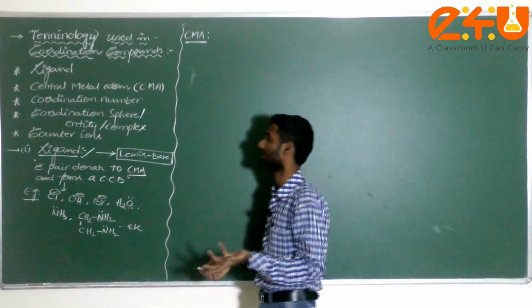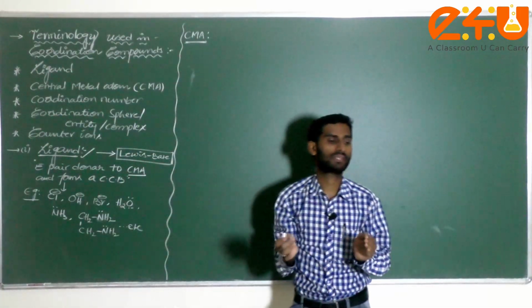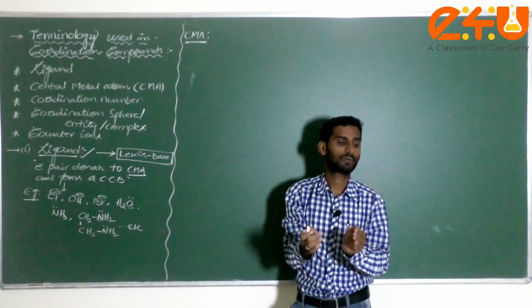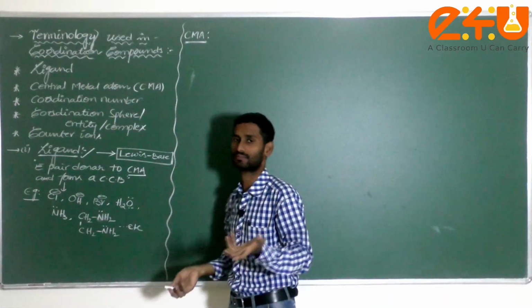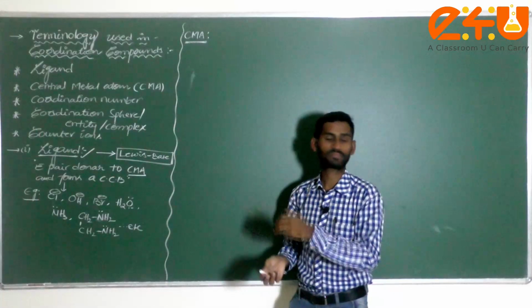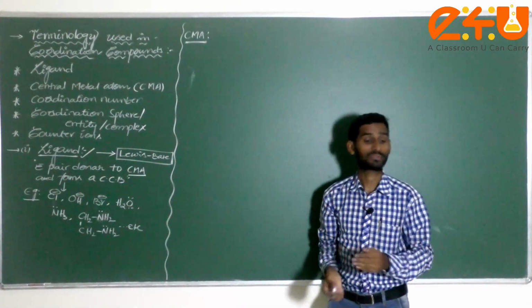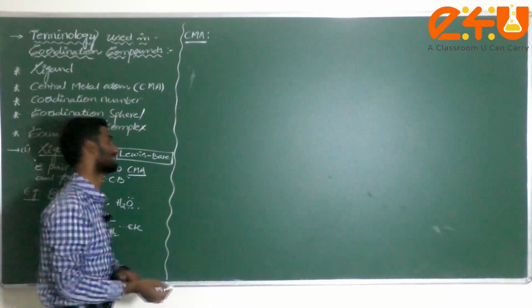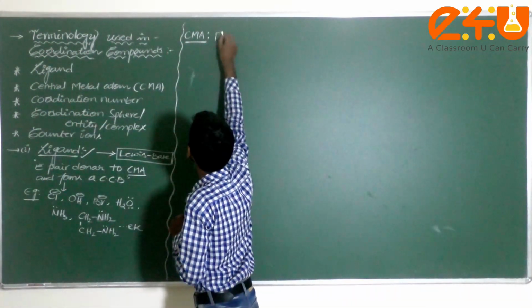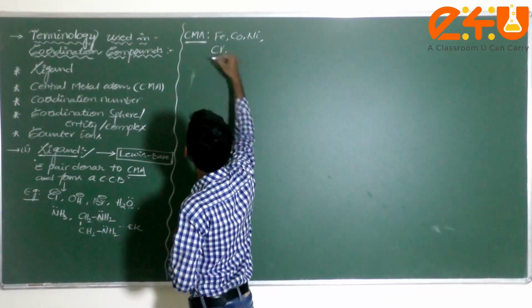The central metal atom is the atom to which the ligands are bound. What type of atoms are these generally? Does sodium form a coordination compound? Does magnesium form a coordination compound? Generally, transition elements we are taking, dear student: transition elements such as iron, cobalt, nickel, chromium.